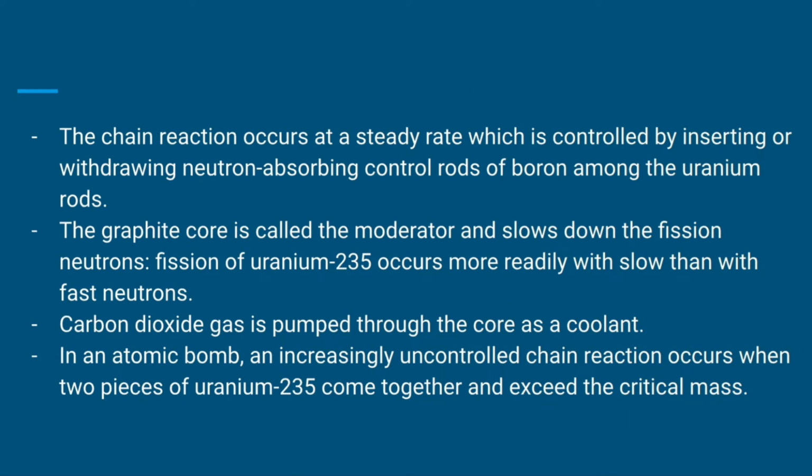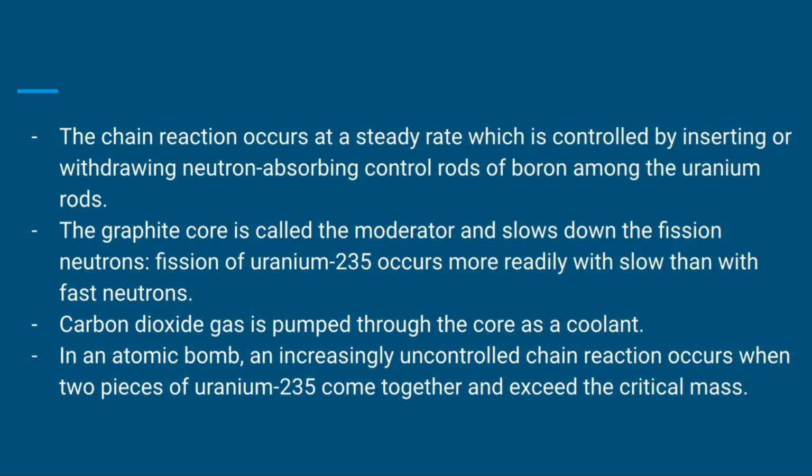So this chain reaction occurs at a steady rate, and this is controlled by inserting or withdrawing neutron absorbing control rods of boron among the uranium rods. So the more boron you have, the more neutrons are absorbed. And if you realize that the reaction is really big and there are a lot of nuclei present in the reaction, then you want to put in more boron rods so that you can have fewer neutrons. So that explains the boron.